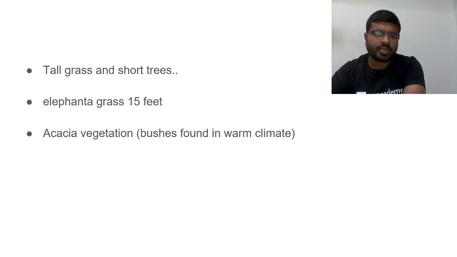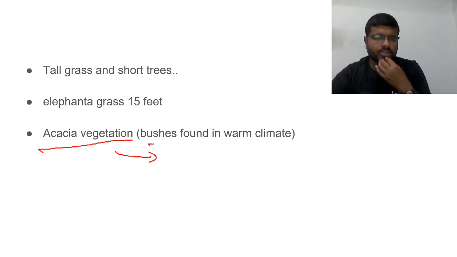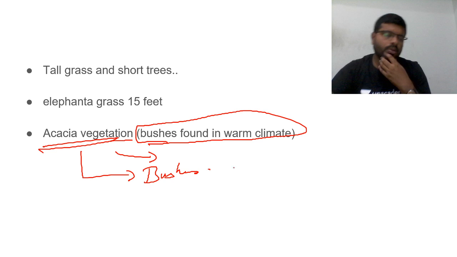Elephant grass, the height might be 15 feet, almost around 2.5 persons. Yes, on an average, you can say 2.5. Elephant grass, so much big grasses. The kind of vegetation you find here is acacia vegetation. What is acacia vegetation? It is nothing but bushes and shrubs found in the warm climate. We call that vegetation acacia bushes.